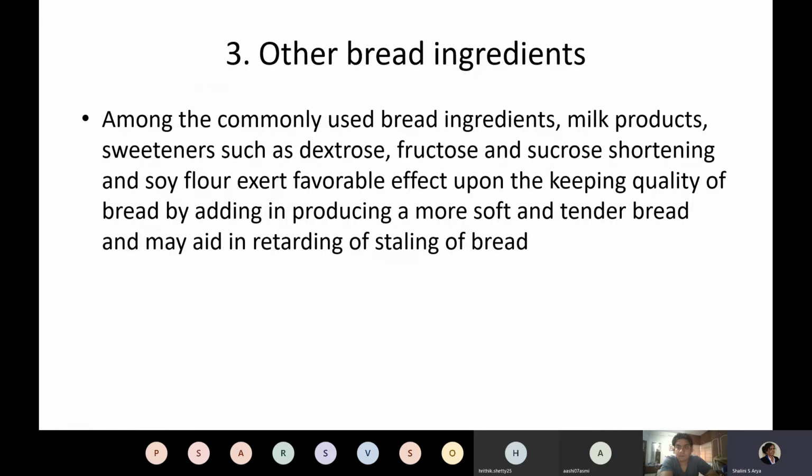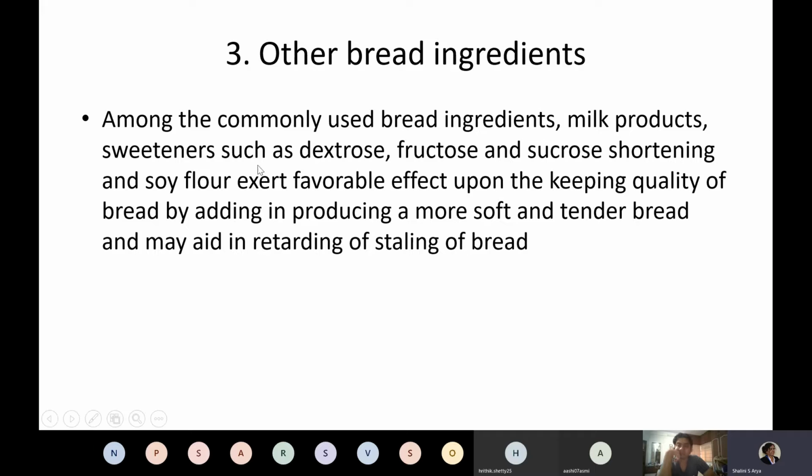So other bread ingredients could also be used either as a taste improver, a color improver, or a sensory improver. For example, milk products, sweeteners such as dextrose, fructose, sucrose, shortening agents like GMS, SSL, DATEM, and soya flour as a source of enzyme active flour. Soya flour containing lecithin could also be added as an emulsifier or as a protein source.